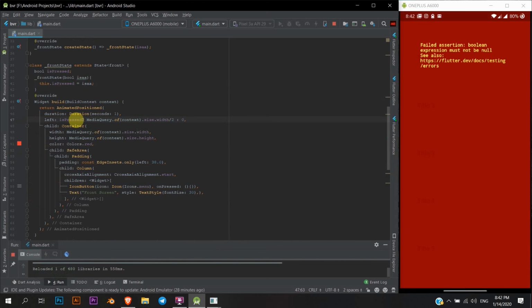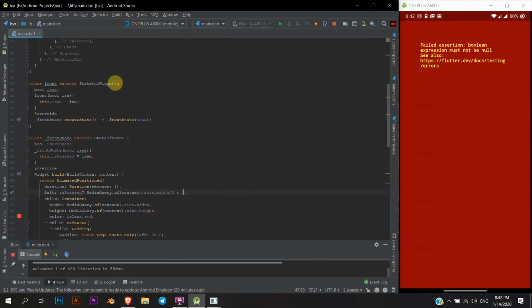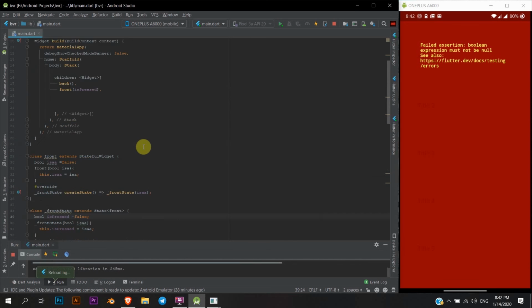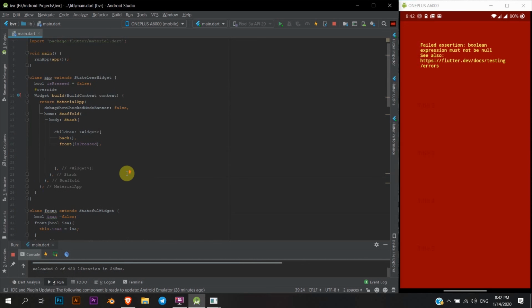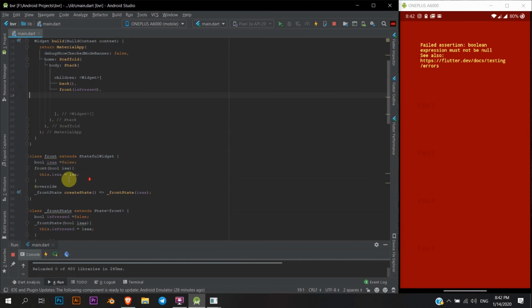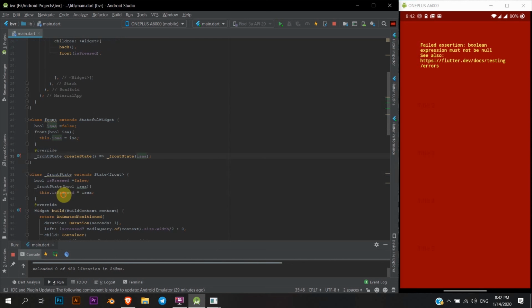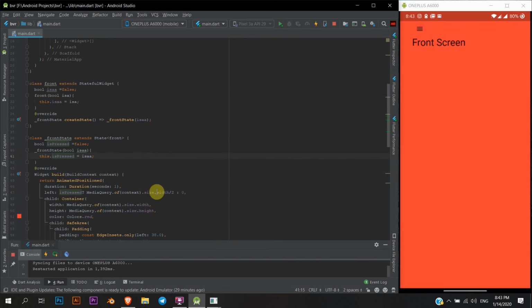Okay, boolean expression must not be null. Fine. What I can do is set all these to false. Sometimes it happens like this, but that's okay. This false is pressed, and boolean Isa is false. Oh, I think I need to reload the app, maybe. Yeah, fine. It works now.